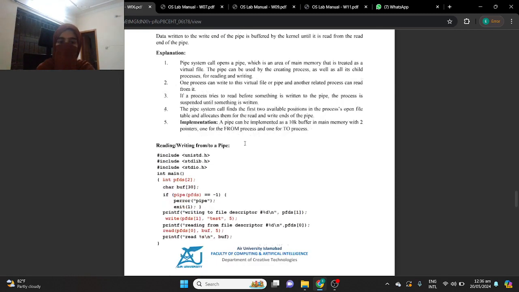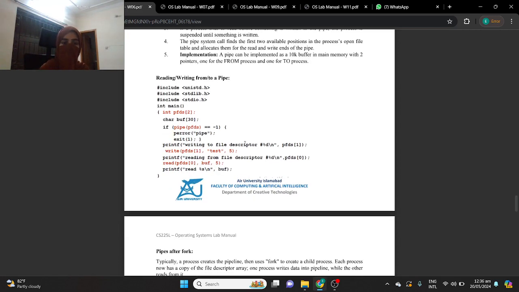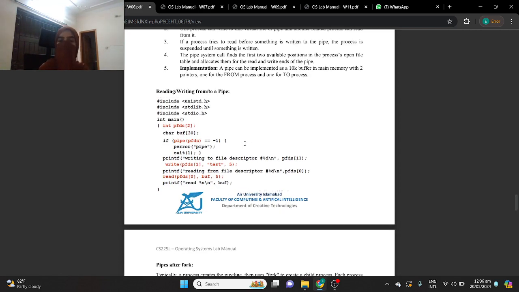Now, this program, reading from and writing to a pipe, we will discuss this. This code right here demonstrates reading from and writing to a pipe within a single process. It creates a pipe with pipe(pfds) where pfds[0] is for reading and pfds[1] is for writing. The program writes the string to the file descriptor, as you can see here. So this will write to the pipe, and it then reads the data from the pipe using this command, read pfds[0]. So this will print the read data, and if the read fails, the program exits with exit.